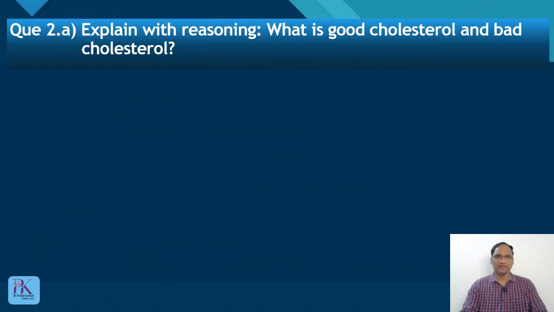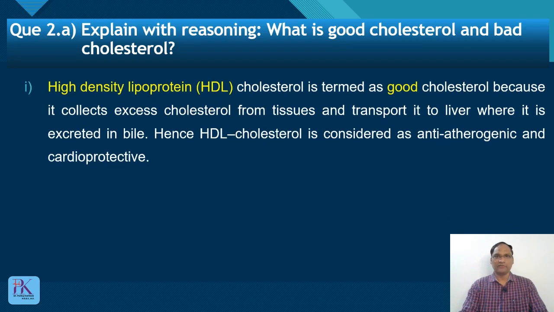First question is, explain with reasoning what is good cholesterol and bad cholesterol. This is a brief answer question of 2 marks. 1 mark each is allotted for writing answers to good cholesterol and bad cholesterol. So what is the answer? Which is the good cholesterol? HDL cholesterol, that is high density lipoprotein cholesterol, is termed as good cholesterol.